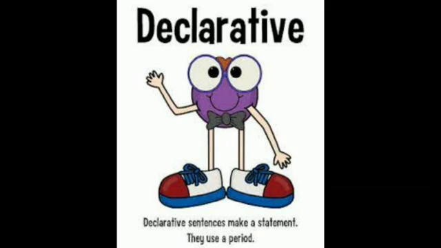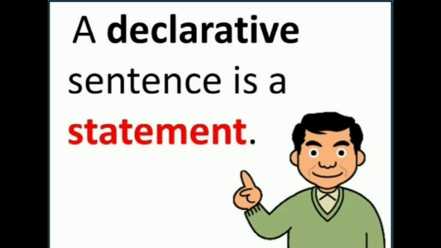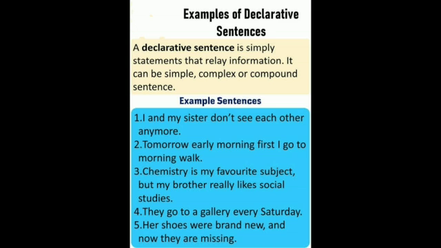Now we'll see what declarative sentences are. Declarative sentences make statements and use a period, meaning they make statements and end with a full stop. A declarative sentence is simply a statement that relays information. It can be a simple, complex or compound sentence.